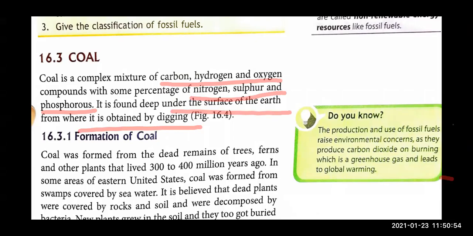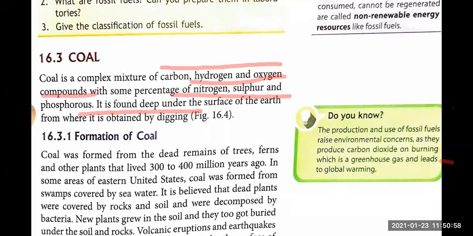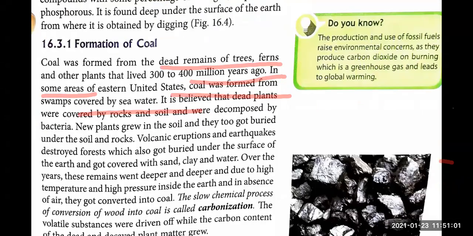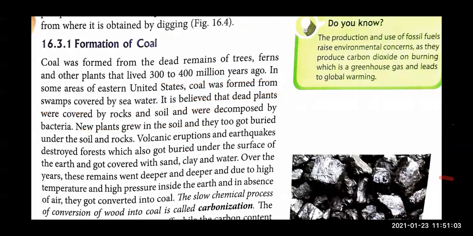Now let's see the formation of coal. How is this coal formed, right? So again the same story is over here. Coal was formed about millions of years ago. How? The dead remains of plants, trees, ferns, other plants, got buried under the earth's crust, under the soil, under the rock. And then what happened there?